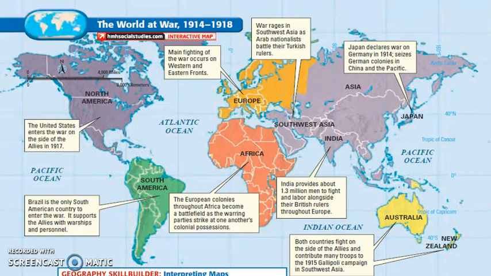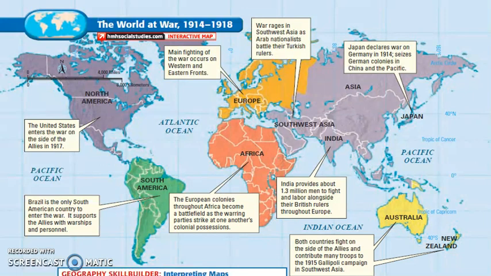So we look at this map. This map kind of displays what the world looks like between 1914 and 1918, which is when World War I happened. We can see that most of the fighting, if we look at the European section, happens right there in Europe along the Western and Eastern fronts.